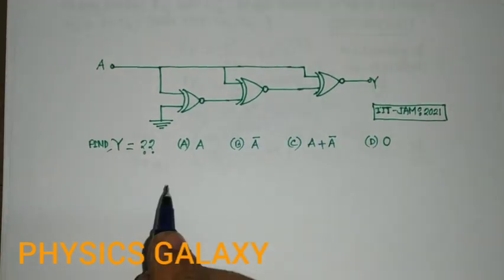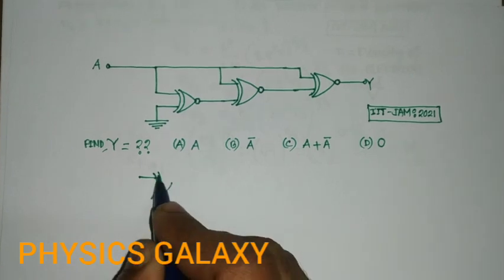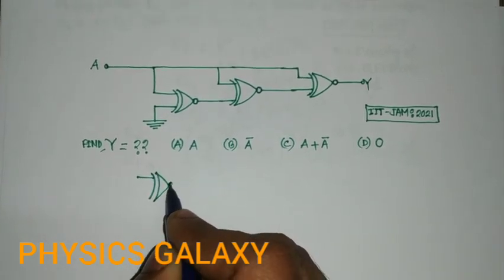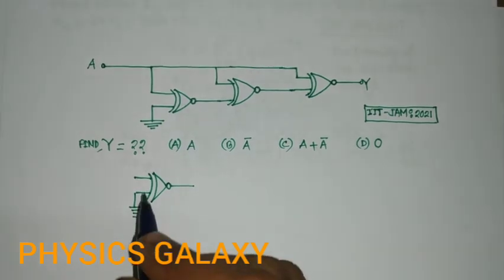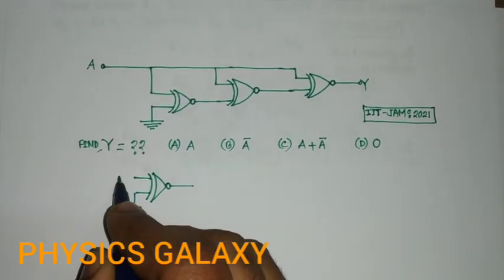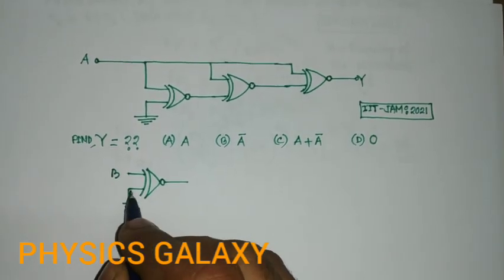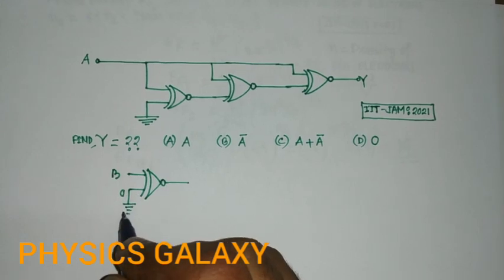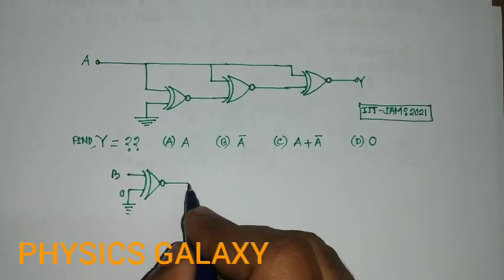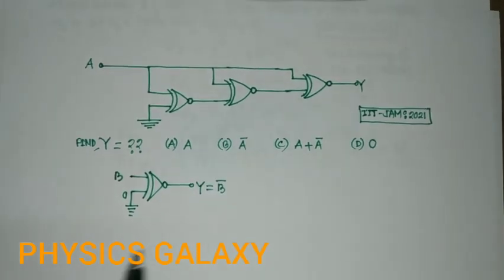You also know the exclusive NOR gate, the XNOR gate. Let us consider the input B. One input is B and the other is 0. So the XNOR gate output is always B bar.